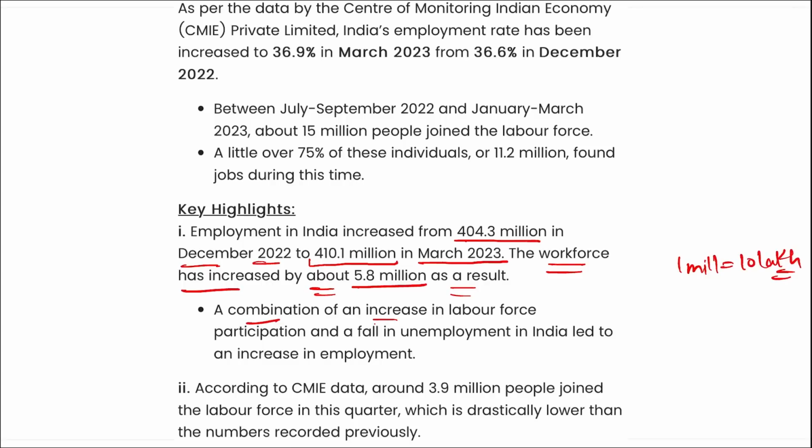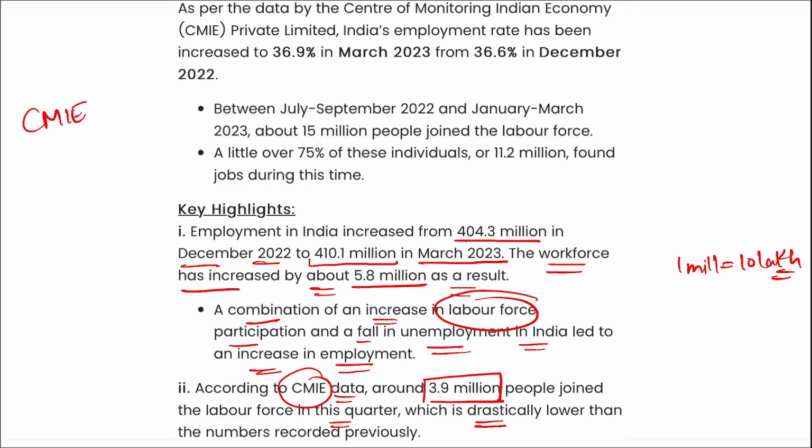A combination of an increase in labor force participation and a fall in unemployment in India led to an increase in employment. According to CMIE data, around 3.9 million people joined the labor force in this quarter, which is drastically lower than the number recorded previously. Correct? If we talk about CMIE, who is the managing director? Mahesh Vyas. Headquarters is in Mumbai, Maharashtra, and it was established in 1976.